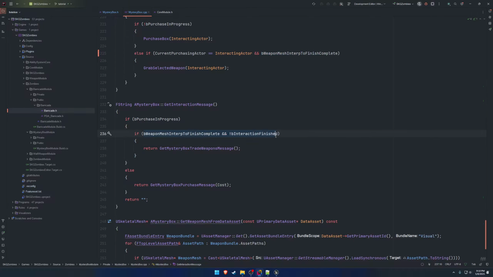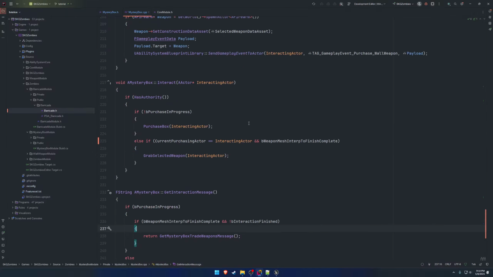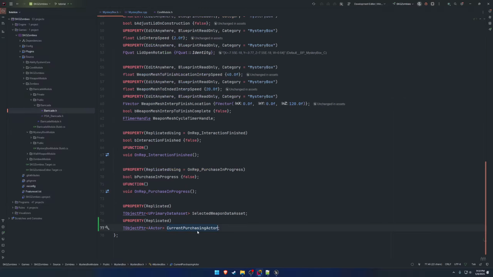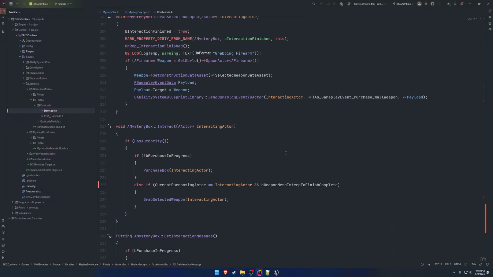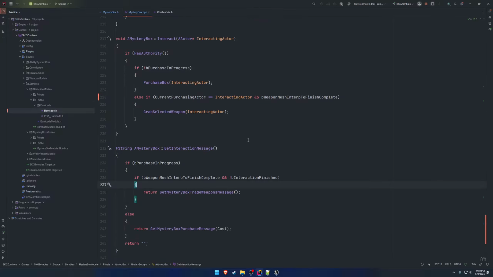So next up, we want to check this same kind of logic in here. So if this kind of logic here is true, as in we are available to grab, the message, we want to have an additional condition. So basically checking to see if the current purchasing actor is locally controlled, because otherwise we would have to go through and add to GetInteractionMessage and pass in this interacting actor to do this same comparison in every place.